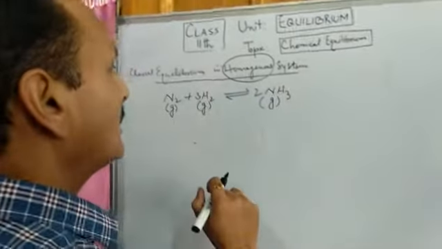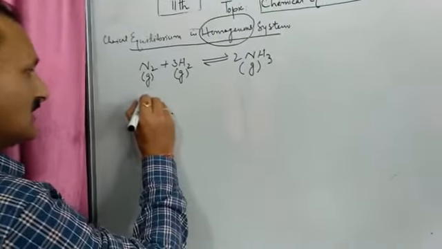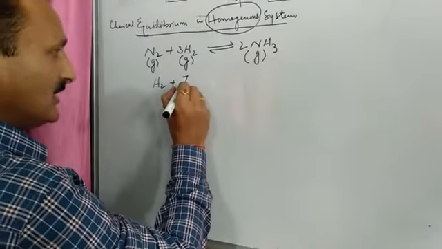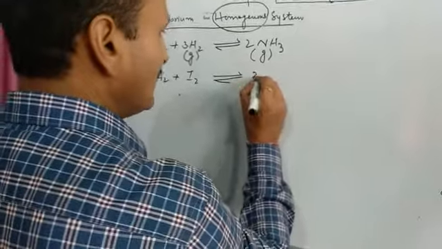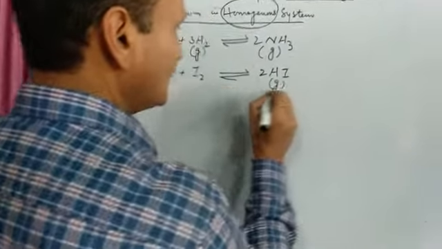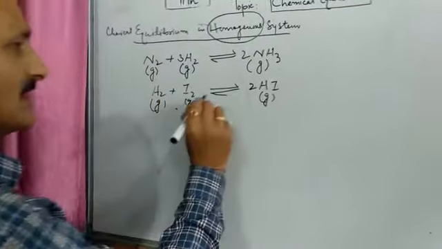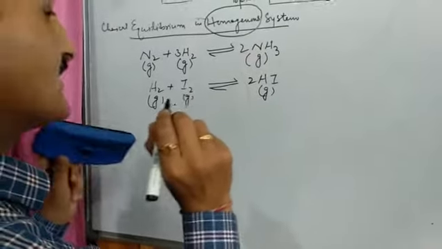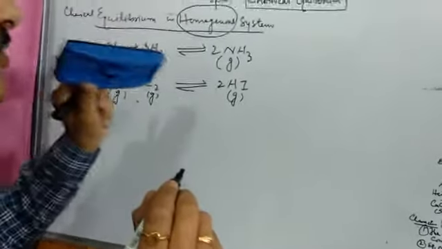Let me illustrate one more example in this case. This is H2, hydrogen, plus iodine, both gases, in a reversible reaction forming another gas, hydrogen iodide. This is gas, gas and gas. So all the reactants and the products are in the gaseous phase. So this is another example of chemical equilibrium in a homogeneous system.